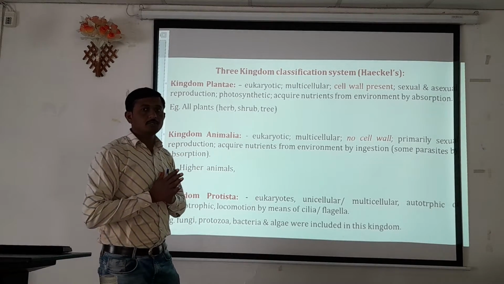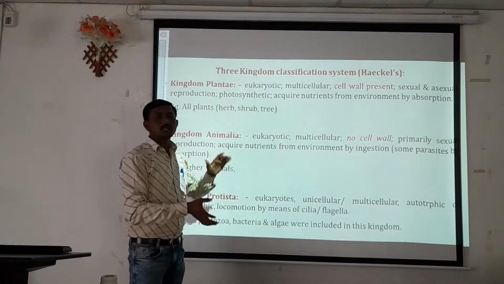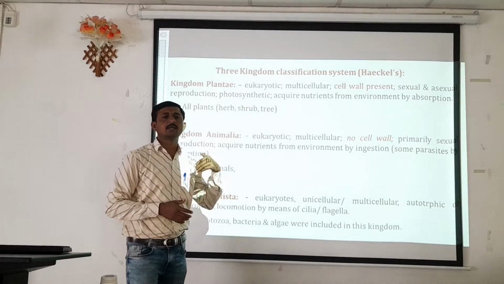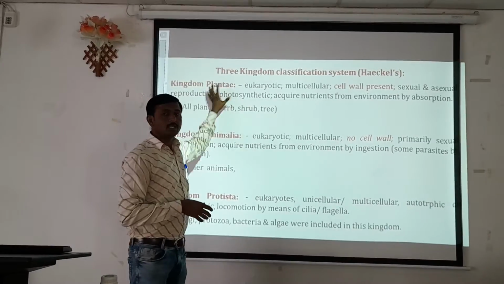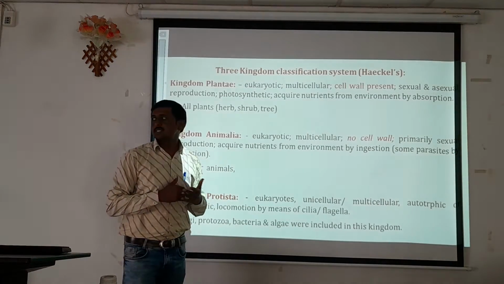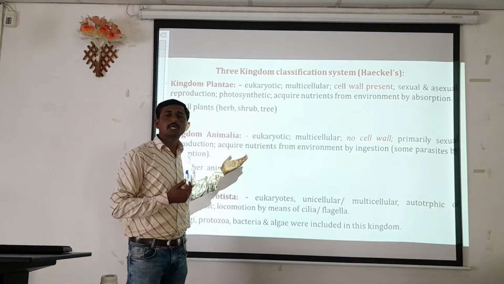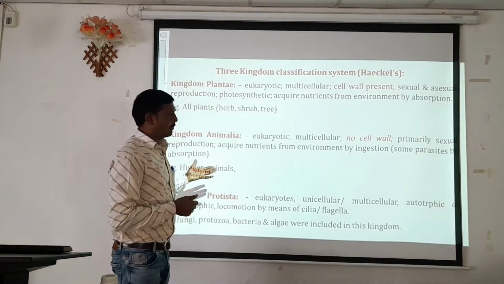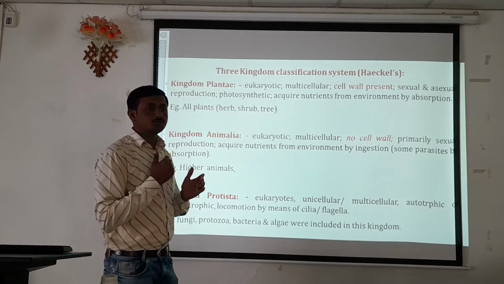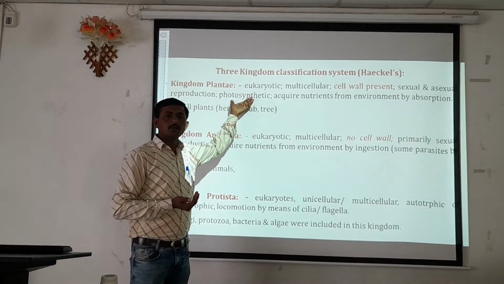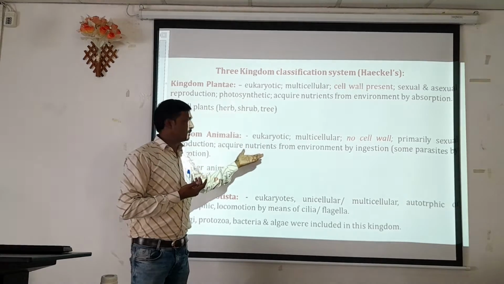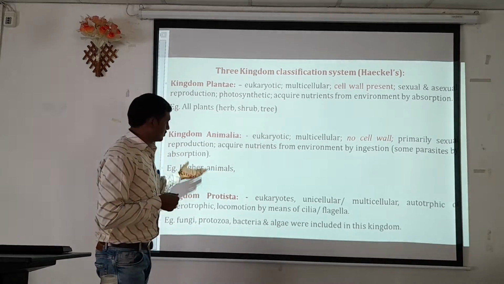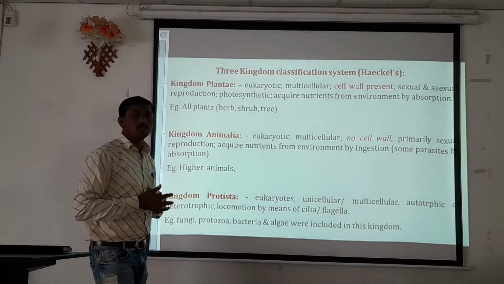Apart from that, organisms which show characteristics similar to the plant group are categorized into kingdom Plantae. Basically, they are directly differentiated. Plants which carry out photosynthesis are placed into the kingdom Plantae. The organisms which have the ability to move or do not carry out photosynthesis are categorized into kingdom Animalia. Okay. Apart from that, some organisms show properties similar to Plantae but are not plants, or show characteristics similar to animals but are different from animals, so they are categorized into kingdom Protista.